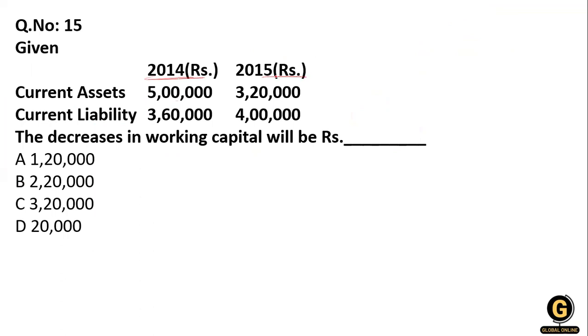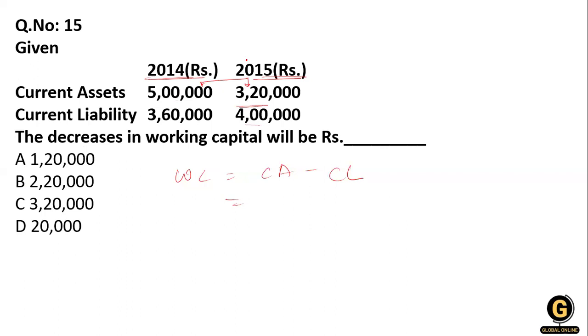The 2 years data is given. Okay, 2014, 2015. The current asset is 5 lakh, and in 2015 it is 3,20,000. Then the current liability is 3,60,000 and 4 lakhs. So the decrease in working capital. So what is the formula of the working capital? That means current asset minus the current liability, ma'am. So here we have to calculate one by one. Either we calculate combinedly, we can just take a difference. Simply we take a difference. What is the difference of this?